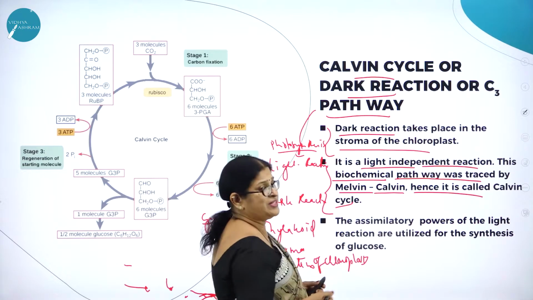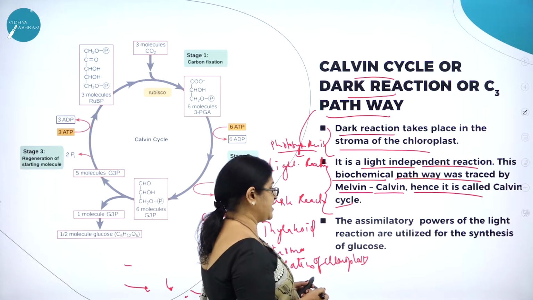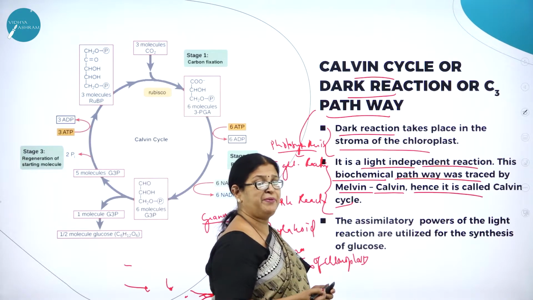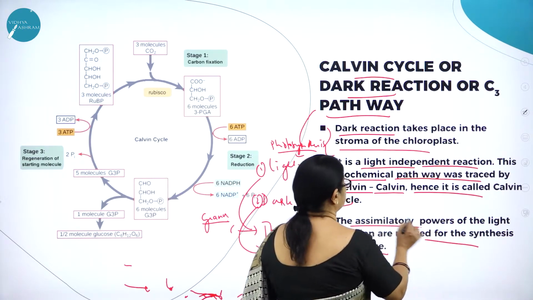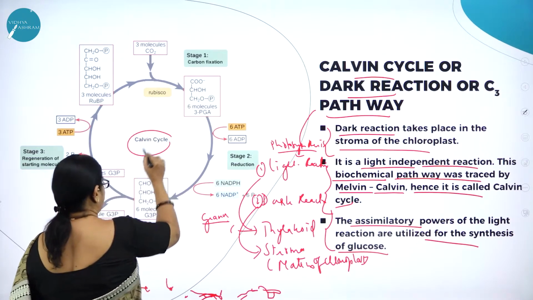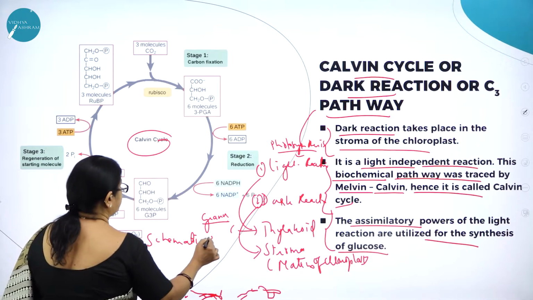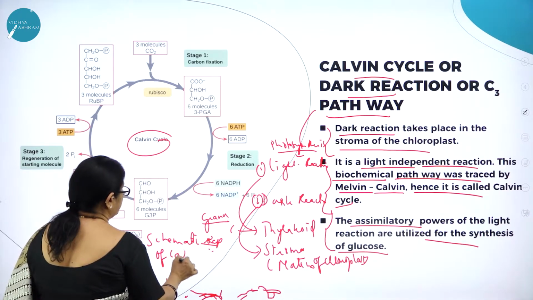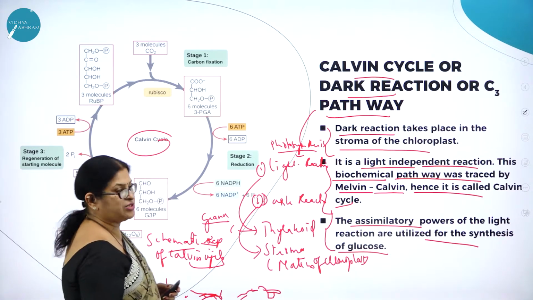Why is it called Calvin cycle? Because it was traced by Melvin Calvin. And the assimilatory powers that are produced in light reaction, namely ATP and NADPH, are utilized for the synthesis of glucose in the dark reaction. So here you can see the schematic representation of Calvin cycle. This is very important from examination point of view. Schematic representation of Calvin cycle.